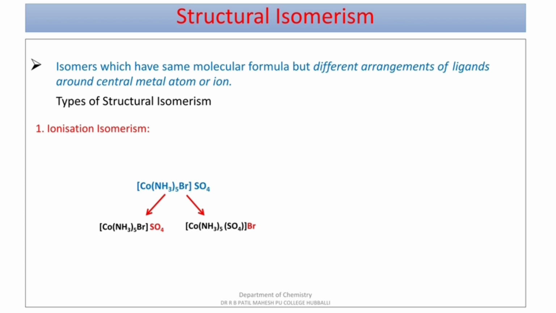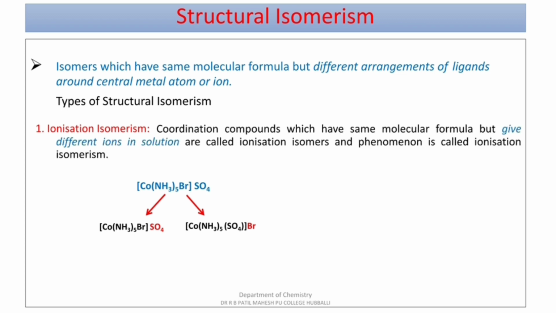SO4]Br. When these two salts are dissolved in water, even though they have a same molecular formula, they give different anions. In one case, SO4 2 minus is an anion. In the second case, Br minus is an anion, because they are outside the bracket and they are known as counter ions or ionization pair. So moving to the definition, coordination compounds which have same molecular formula but give different ions in solution are known as ionization isomers, and the phenomenon is known as ionization isomerism.